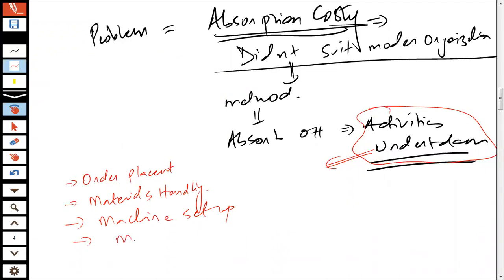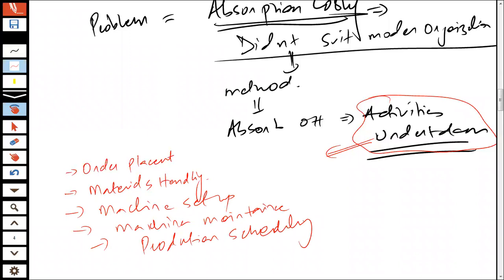Furthermore, there is machine maintenance that you have to incur. Additionally, we have production scheduling. Furthermore, we have the dispatch of products. So these are the various activities.